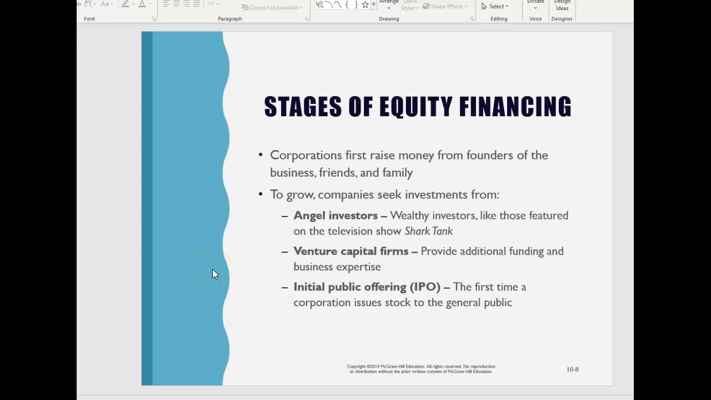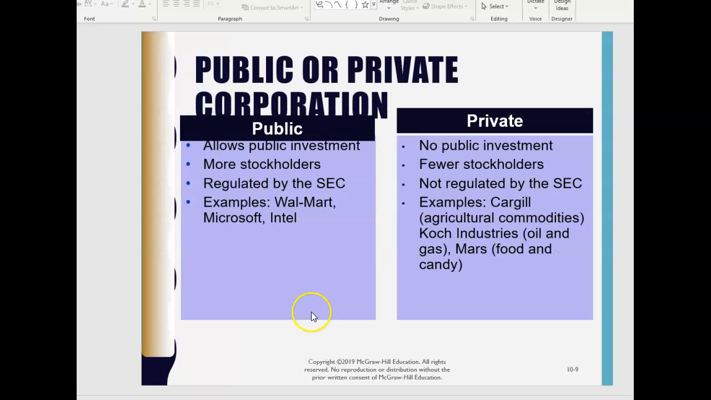And here's part 2 for chapter 10 for our Monday class. We were just talking about initial public offerings. This is when we actually sell shares to the public. Now, a corporation doesn't have to be a public corporation.